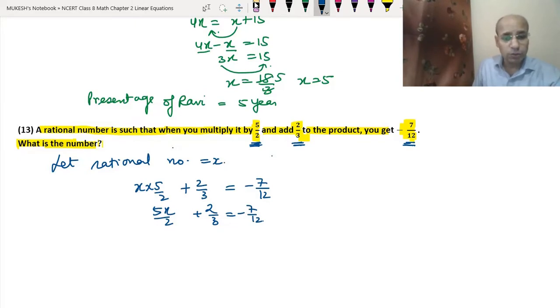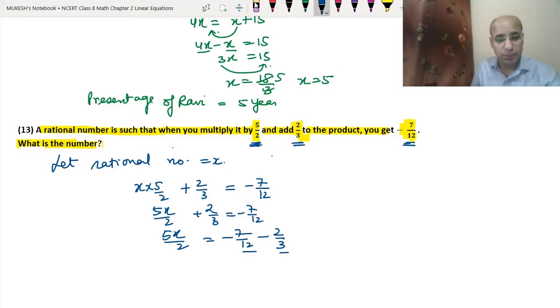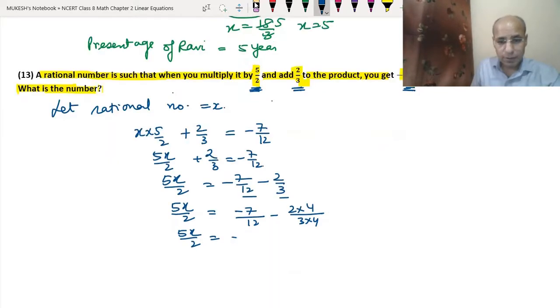So what will we do? We will take 2 by 3 to the other side. So 5x upon 2 will be equal to minus 7 upon 12, and this 2 upon 3 will become minus, so minus 2 upon 3. Now we will take the LCM of 12 and 3. The LCM of 12 and 3 will be 12, because 12 is a multiple of 3. So 5x upon 2 will be equal to minus 7 upon 12 minus 2 into 4 upon 3 into 4, since 3 fours are 12. So 5x upon 2 will be equal to minus 7 upon 12 minus 8 upon 12.